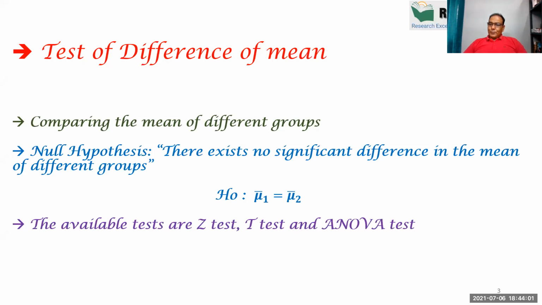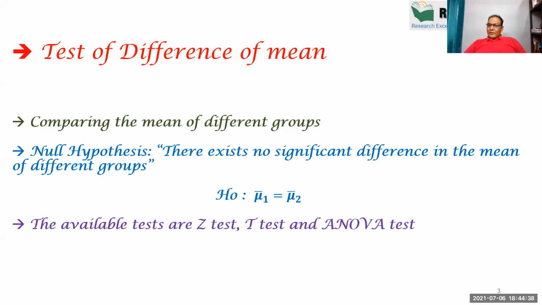Why am I writing mu1 and mu2? Because there is a universal concept in hypothesis testing that we always test the hypothesis for the population. We don't test the hypothesis for the sample. We test the hypothesis for the population, but with the help of sample data. And we assume that the sample represents the population, so that whatever conclusion we make will be applicable to the population. This is the basic concept of hypothesis testing.